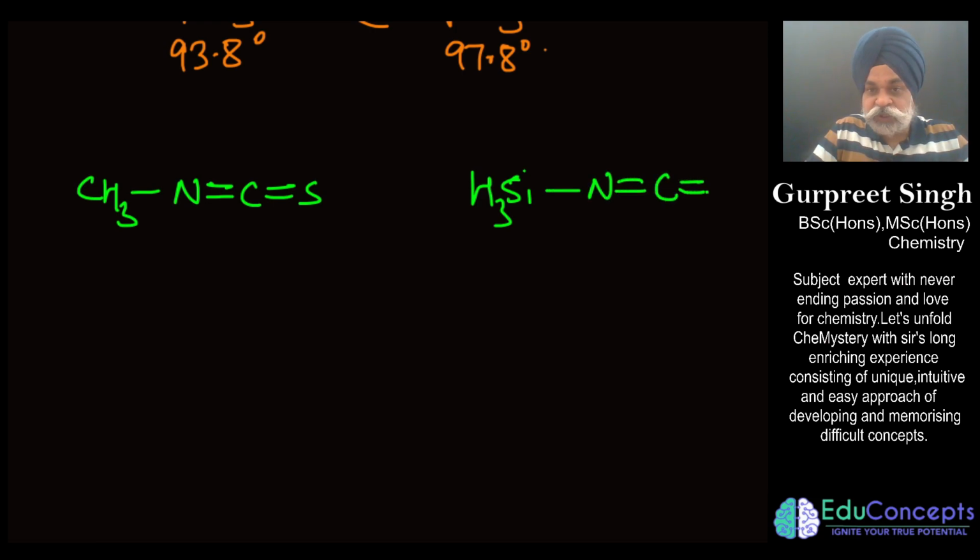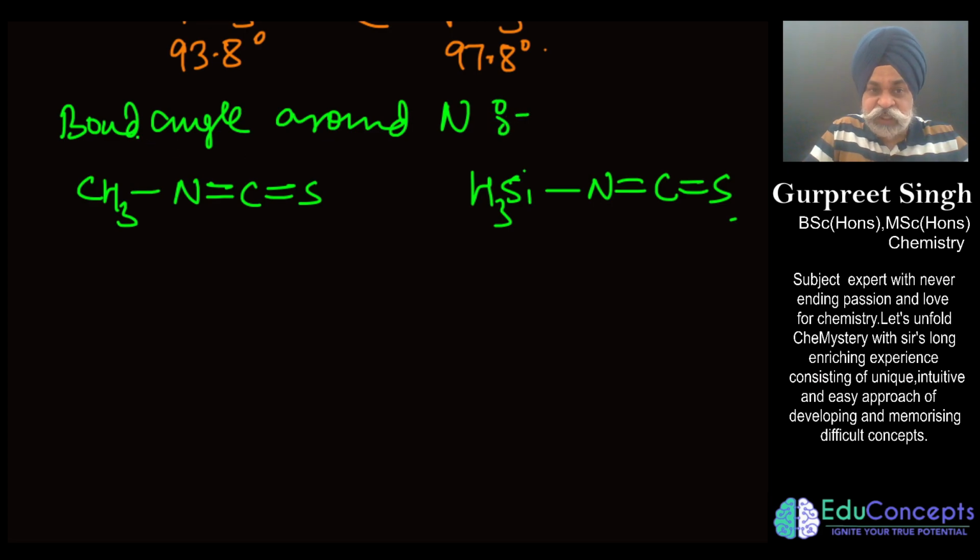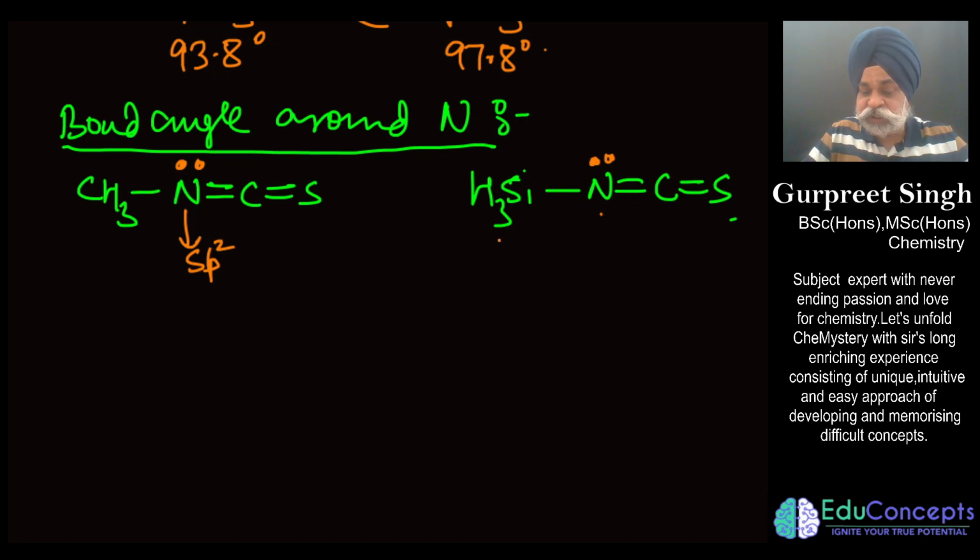So here what you have to see, they have said that you have to find the bond angle around nitrogen. In all of these questions, generally people would not ask you the exact values, they would ask you the conceptual viewpoint, that how do you see the bond angle. So here you have a lone pair, here you also have a lone pair. So this nitrogen is sp2 hybridized, and here also it is sp2 hybridized.